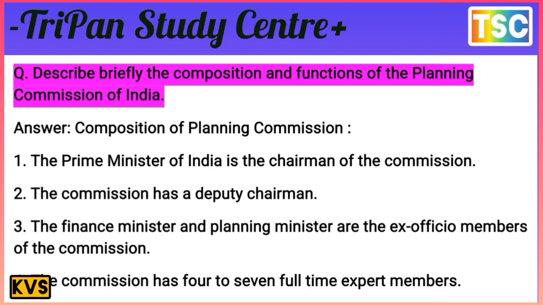The finance minister and planning minister are ex-officio members of the commission. The commission has 4 to 7 full-time expert members.